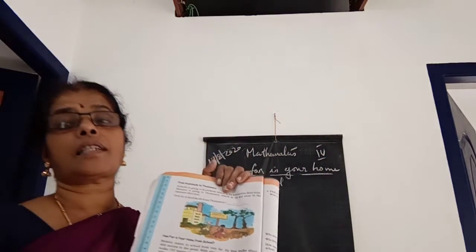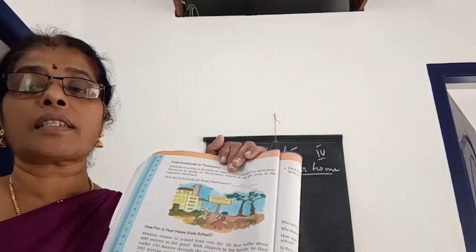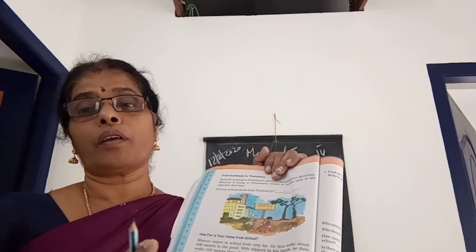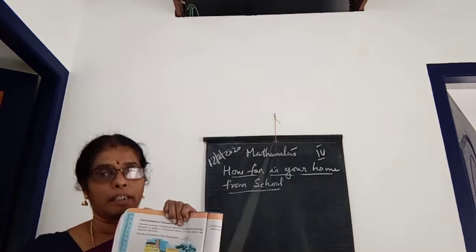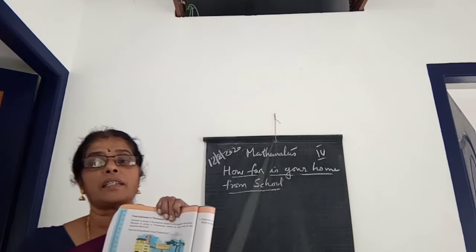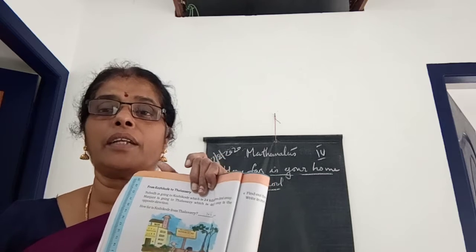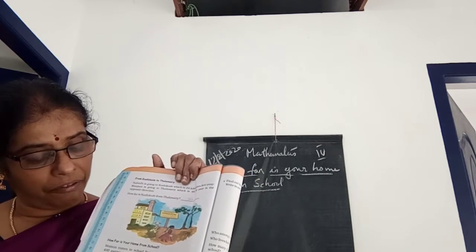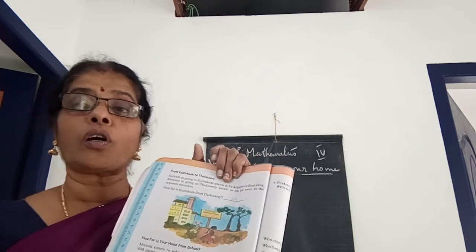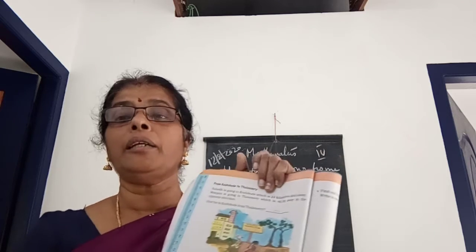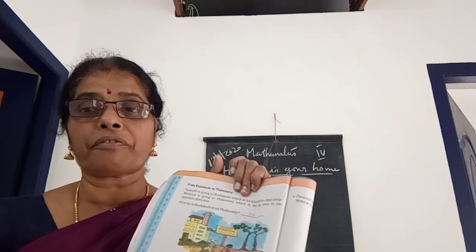Then what is the distance? How much distance is covered from home to school, or what is the distance between this home and school? That we want to find out. So from home to pond it is 400 meters, the width of the pond is 150 meters, the width of the green field is 350 meters, and at last he crosses the road, which is 40 meters. So we want to find out how far the home is from the school.